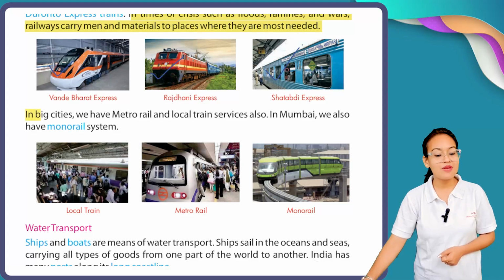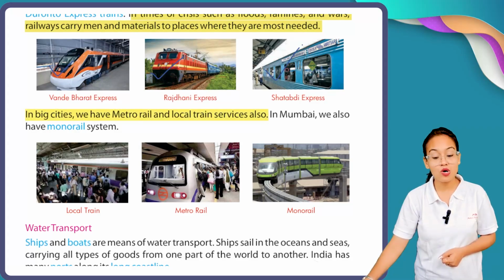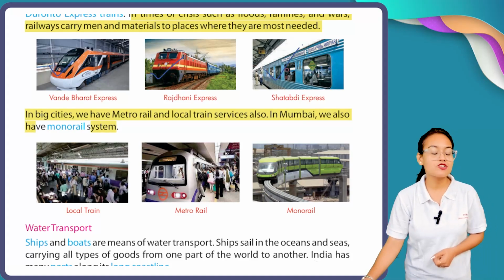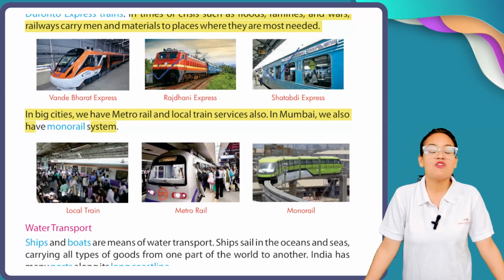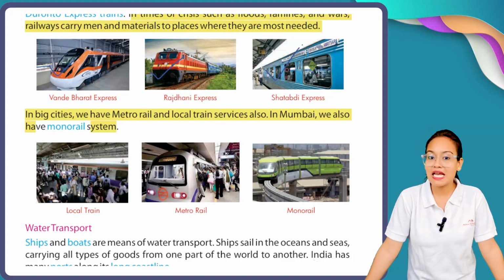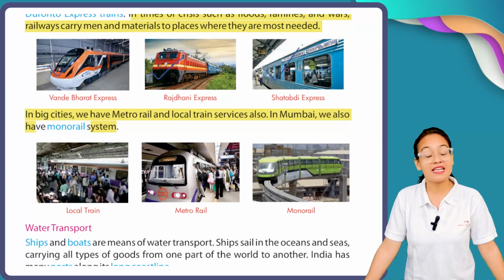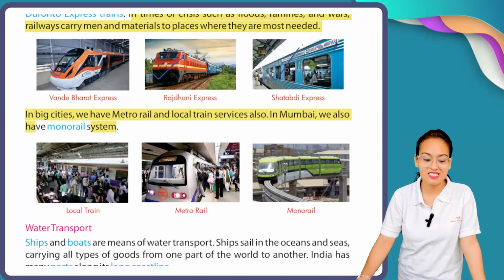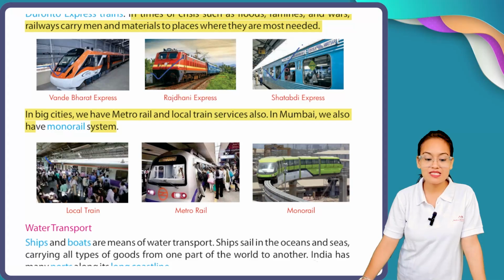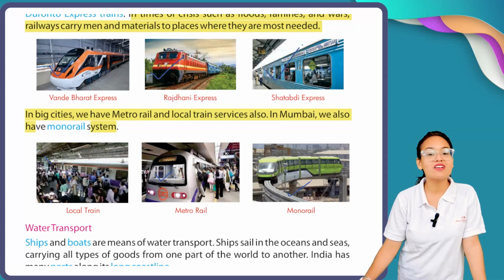In big cities, we have metro rail and local train services also. In Mumbai, we have monorail. So, my dear students, you can see in big metropolitan cities, we have different kinds of rail networks. Like in Delhi, we have metro rail, and in Mumbai we have a local train, and in Mumbai we also have a monorail system. Now here you can see this is the local train, this is Delhi Metro, and this is monorail. Monorail means having a single track.